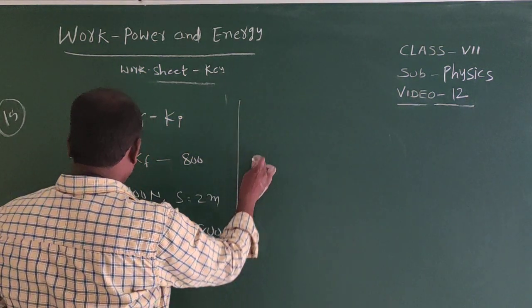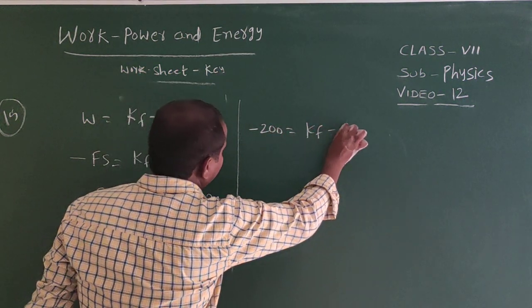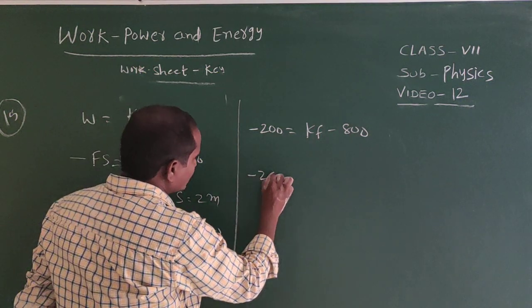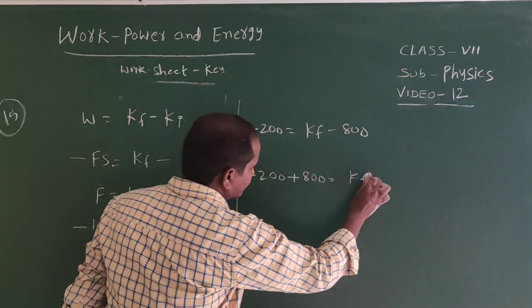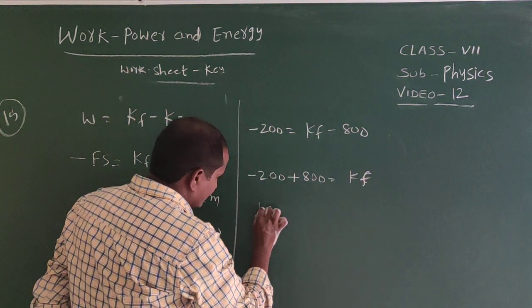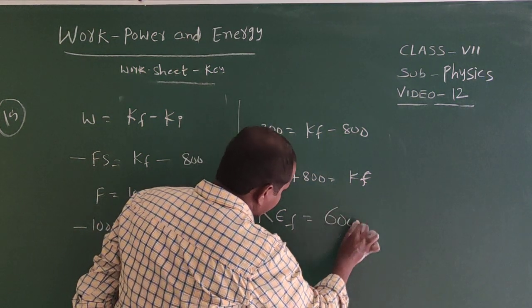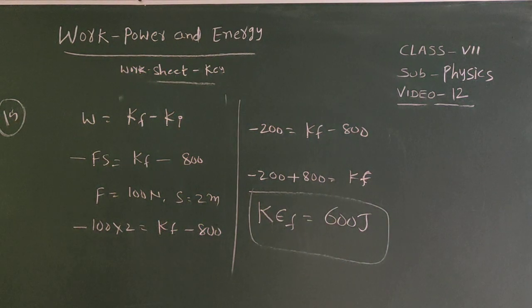Minus 200 equal to Kf minus 800. Minus 800 coming to the other side, plus 800, equal to Kf. So here final kinetic energy is equal to 600 joules.